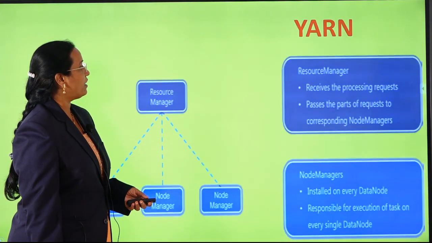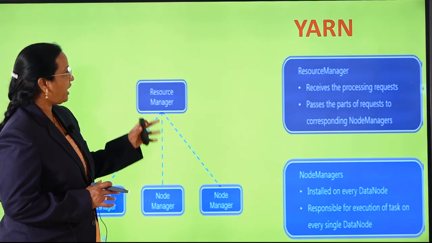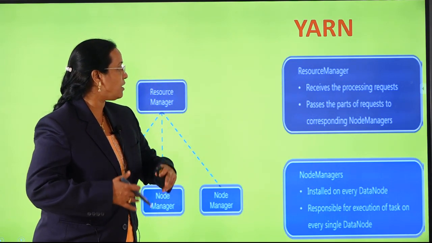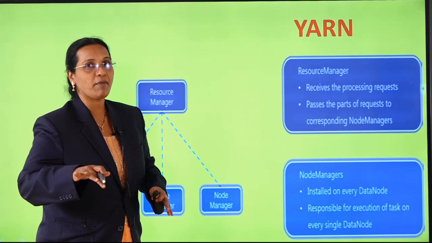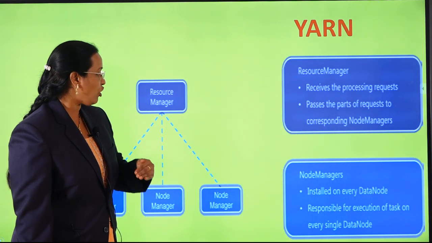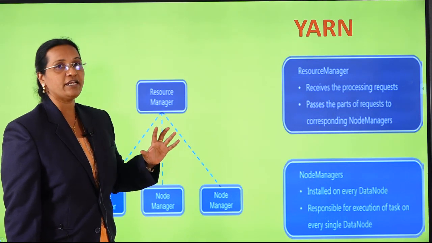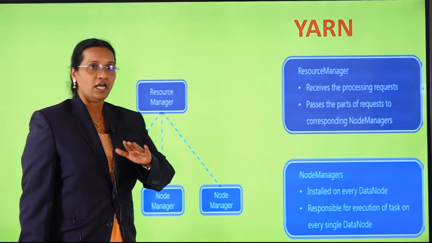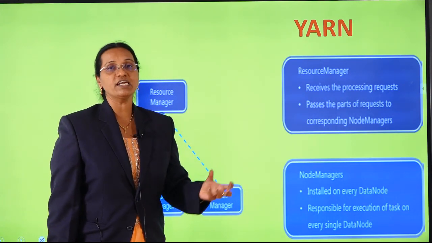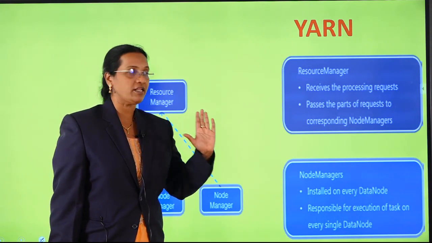Let us see about YARN. YARN takes care of the processing. The resource manager receives the processing request and passes the parts of the request to the corresponding node managers. The node manager is installed on every data node and is responsible for execution of tasks on every single data node. That means whether the resources are available or not, whether it can execute or not, whether it is executing or not, that whole processing is done by YARN.